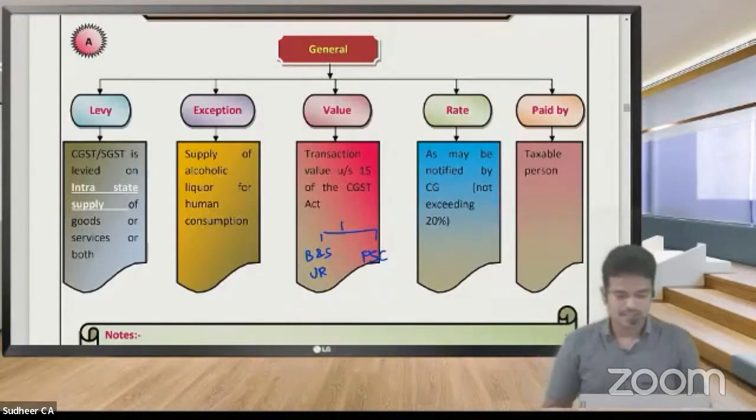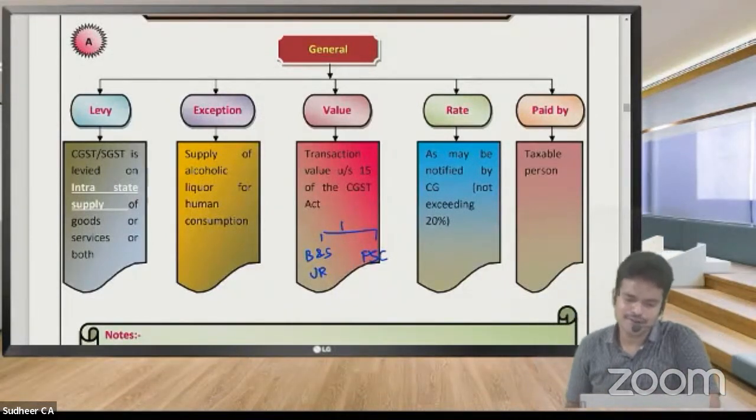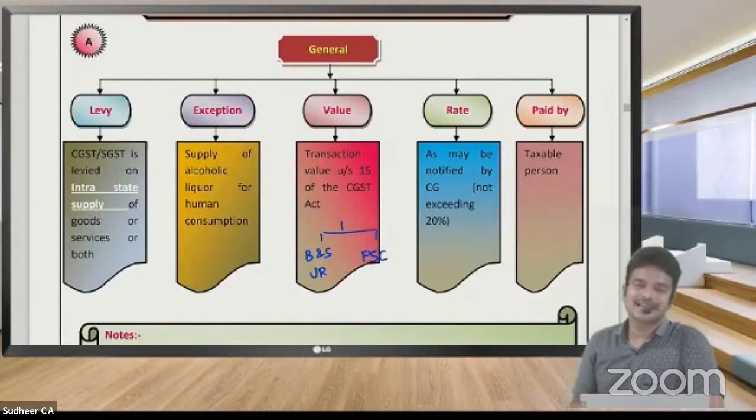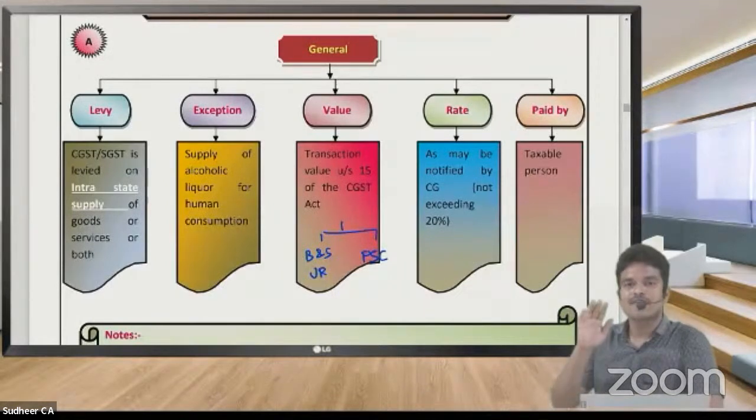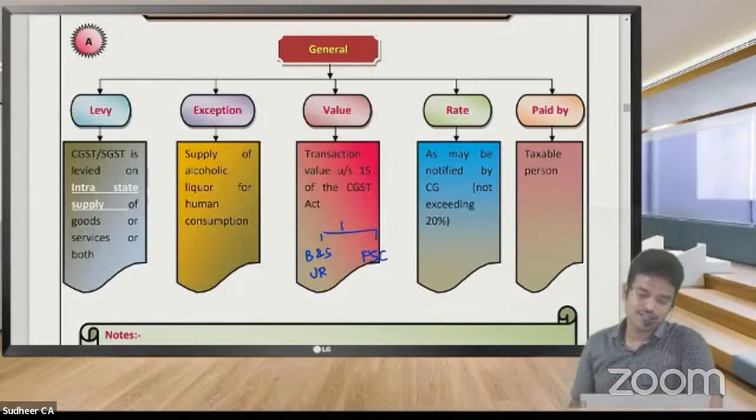But here, if you see, on transaction value under section 15 of CGST Act. Whatever the value of transaction, that means in invoice, if I write 1 lakh in invoice, on 1 lakh GST will be levied. If I write 2 lakhs in invoice, on 2 lakhs GST will be levied. But there are two conditions.